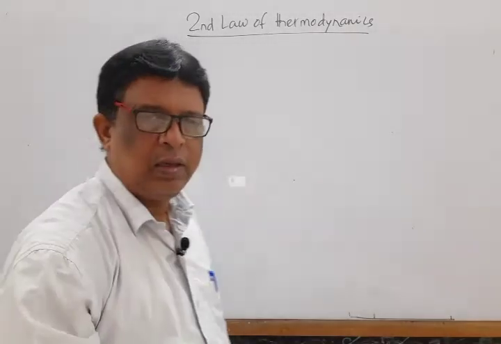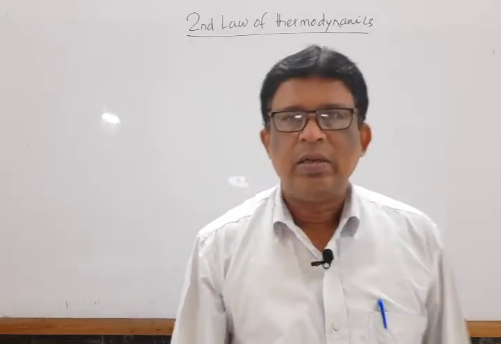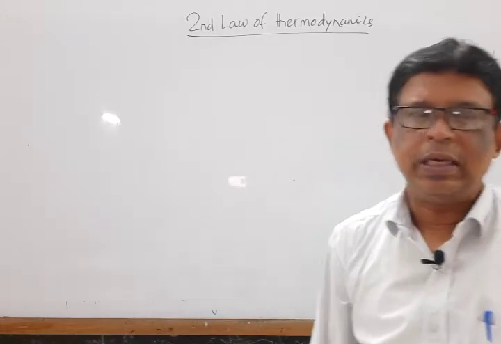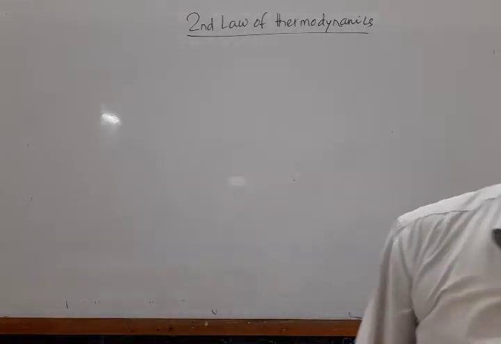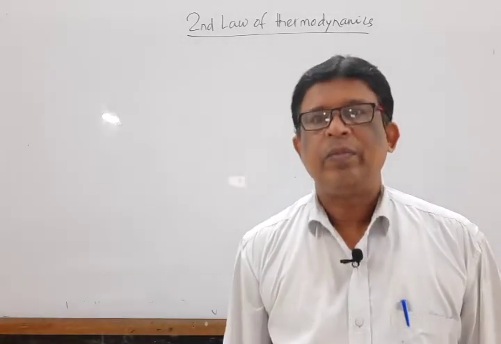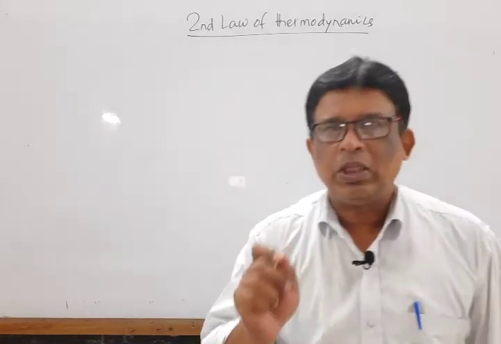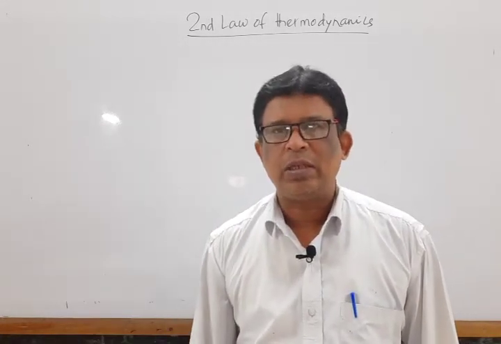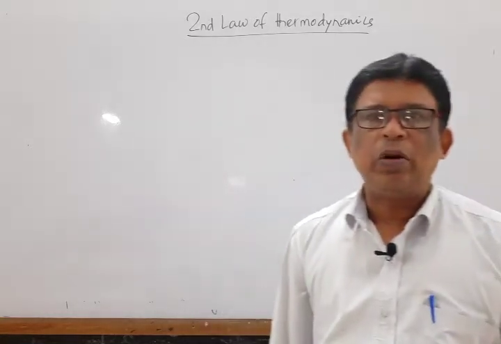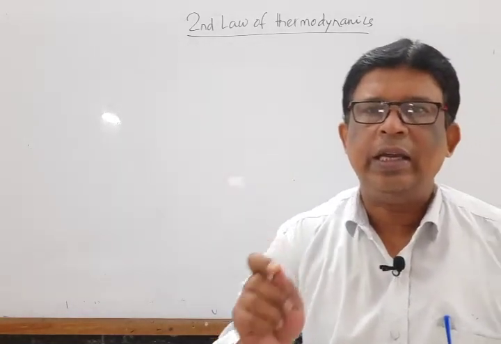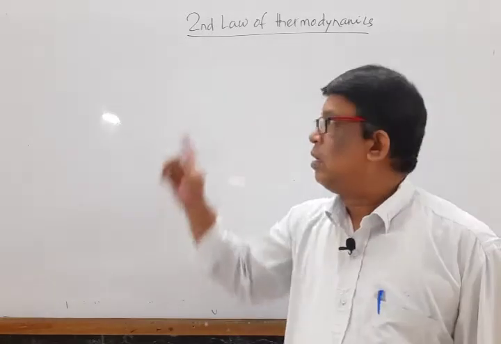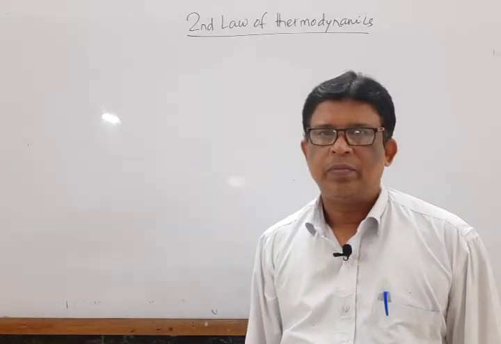The first expression of the second law of thermodynamics is that all spontaneous processes, that means all the naturally occurring processes, are irreversible. It is the first form of the second law of thermodynamics.